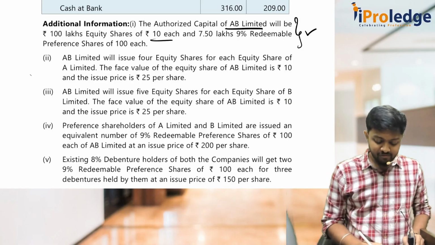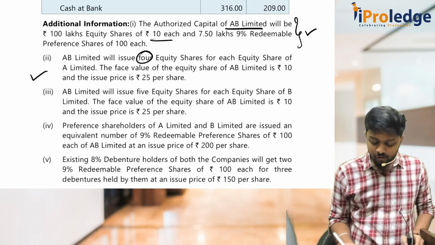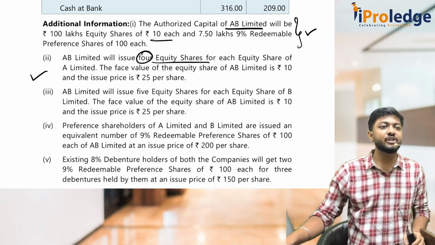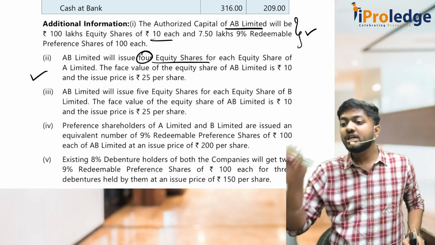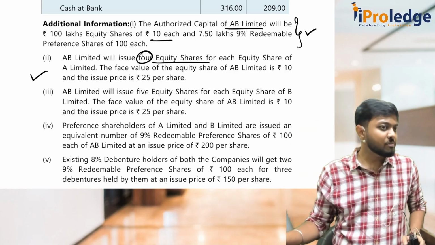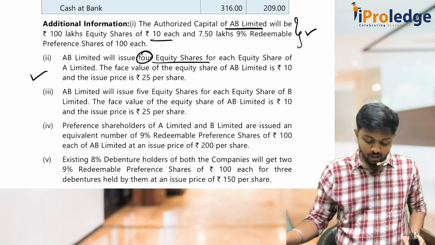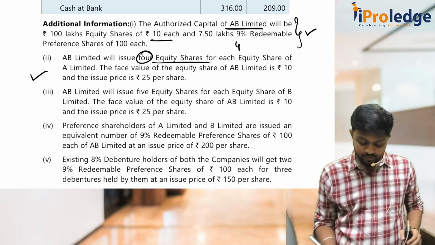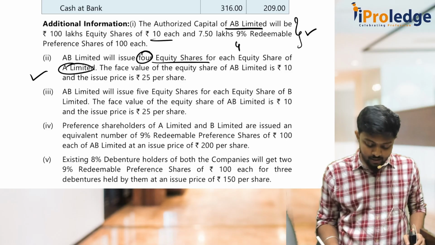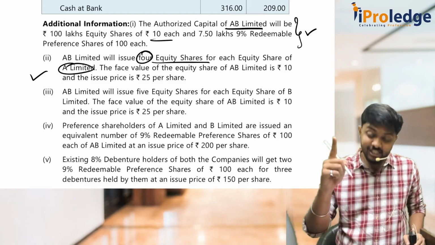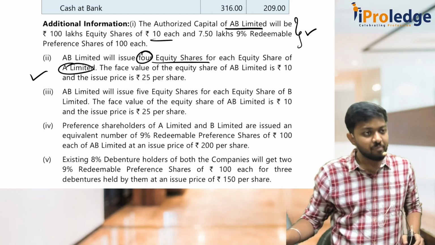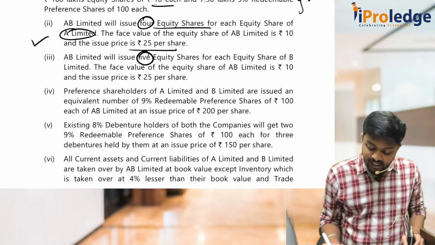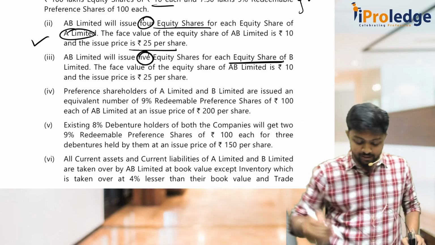AB Limited, now from here we have started. AB Limited will issue 4 equity shares for each equity share of A Limited. You remember what is purchase consideration? Anything that is given to equity shareholders and preference shareholders will be considered as purchase consideration. Correct? So for every 1 equity share of A Limited, we are giving 4 equity shares of AB Limited. And what is the issue price? 25. And AB Limited is issuing 5 equity shares for every share of B Limited, and issue price 25.